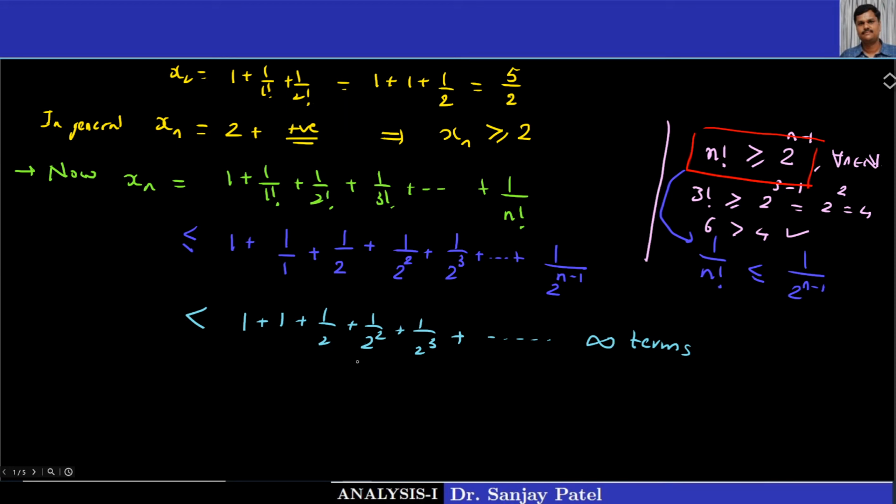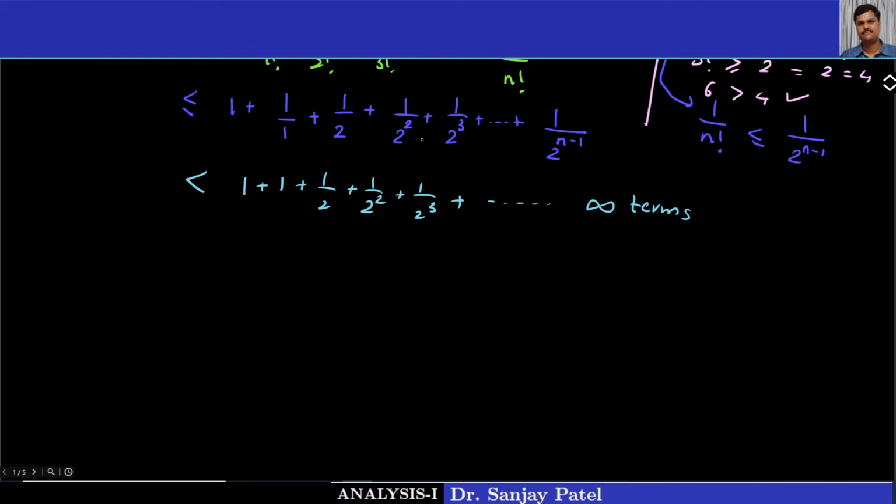And we know that this infinite series on the right hand side is a geometric series. I can show you like this. The first term I'm keeping separate, and I'm thinking only of these remaining terms.